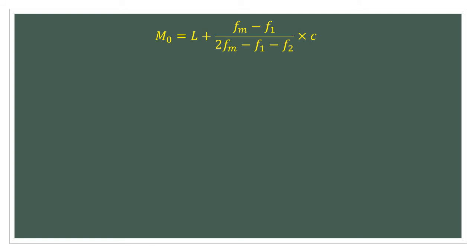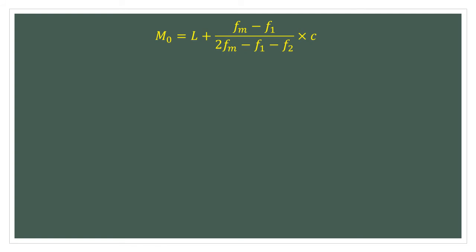What I have used here are Fm, F1 and F2. So F1 and Fm do not mean what you used to believe in the 10th. So I will explain what these symbols are, and you have to remember these symbols from now on and forget about the symbols which you used in the 10th standard. Because if you keep on confusing these symbols with those used in the 10th standard,